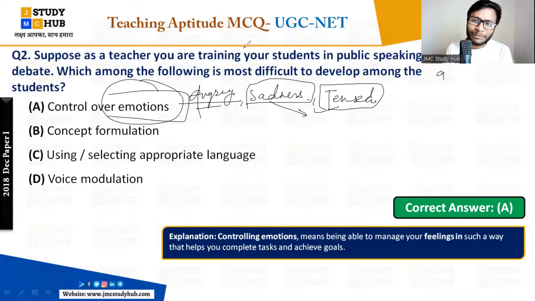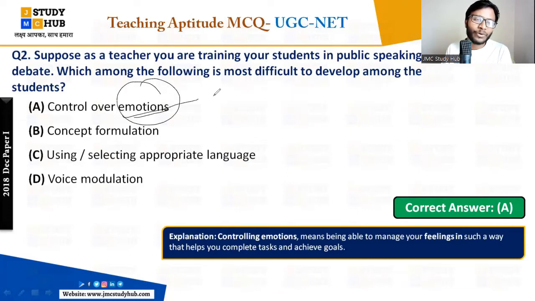So what about the emotions here? Emotions you cannot control, right? Emotions you cannot control, like sadness.